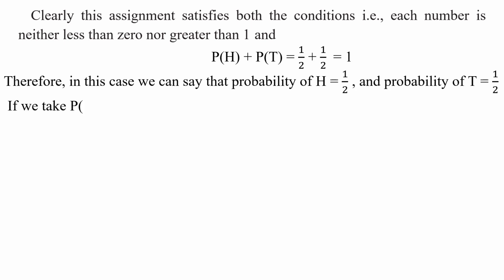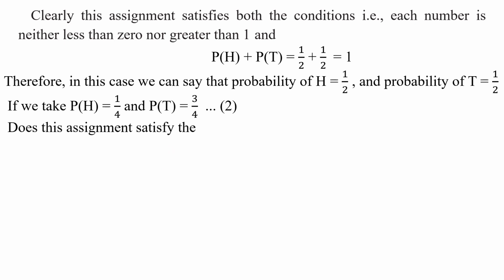Suppose we take P of H is equal to 1 by 4 and P of T is equal to 3 by 4. Okay, my children. This is also a non-negative real number, not greater than 1, not less than 0. This is also neither less than 0 nor greater than 1. Yes or no, my children? Yes.